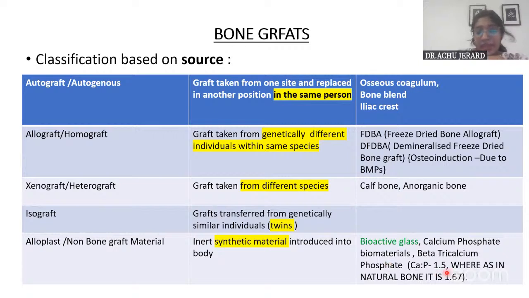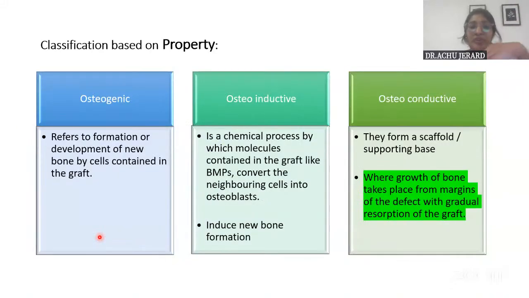And this table, I'll try to share with you. This is a very self-explanatory table. Here the short notes can be asked from autograft, allograft, and alloplast. These three can be asked as a short note. And these are the properties related to bone graft: osteogenic, osteoinductive, and osteoconductive.